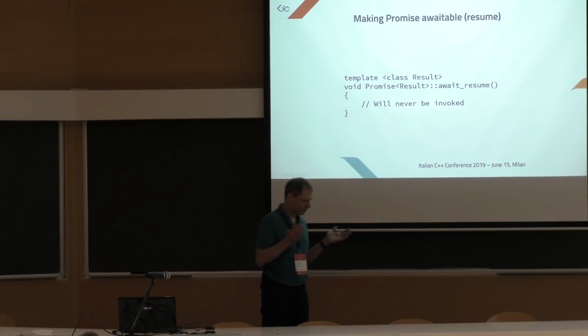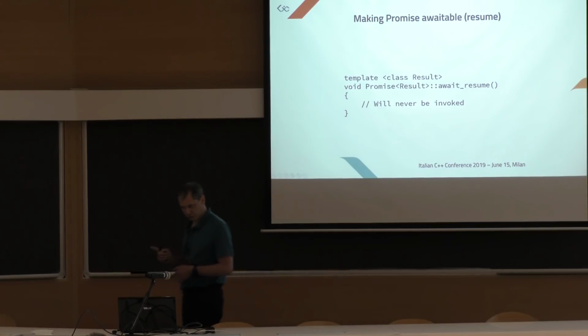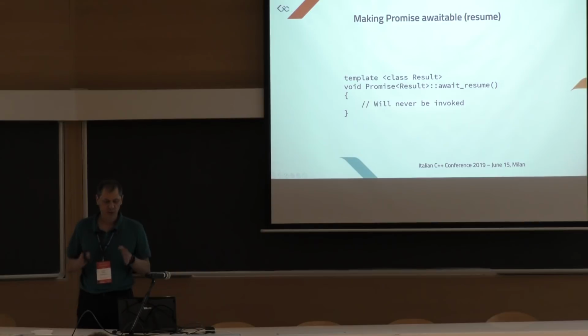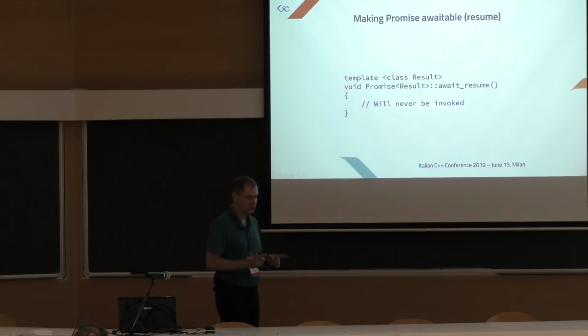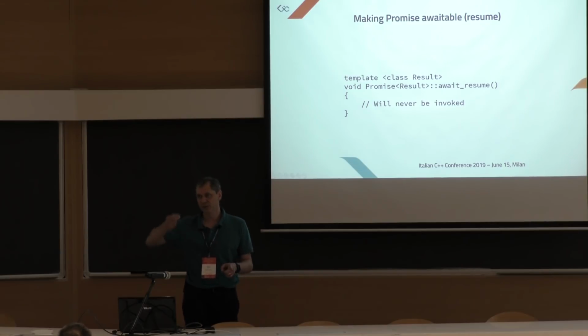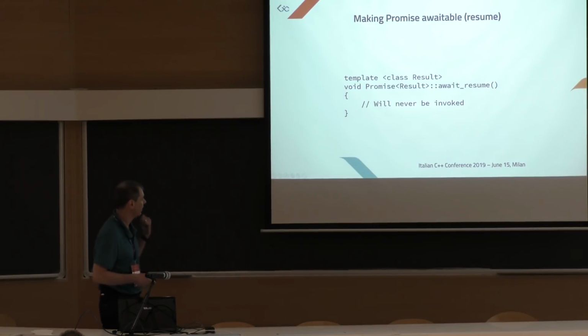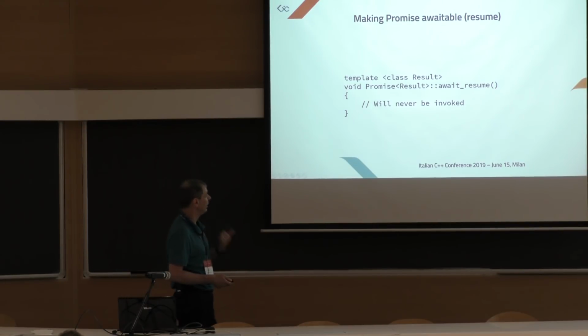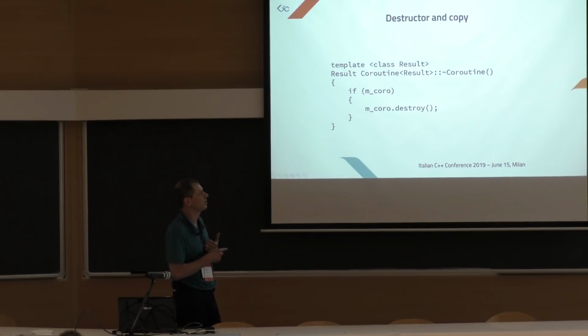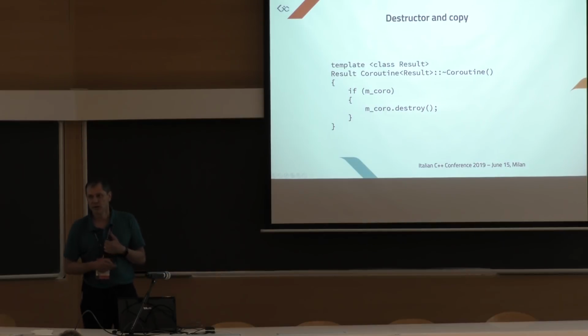Okay, so there's one last thing to do. I said that we stopped at the final suspension point because otherwise the coroutine frame would have been destroyed too soon. But now no one is destroying the coroutine frame. So we need to destroy the coroutine frame. And where is the best place to do it? It is in the destructor of the coroutine object.